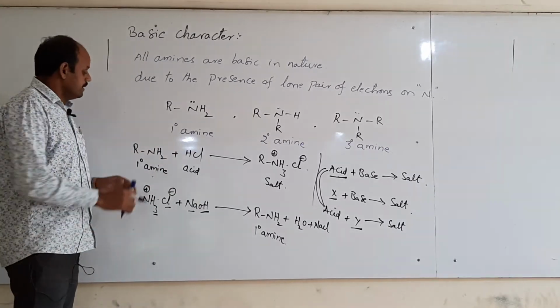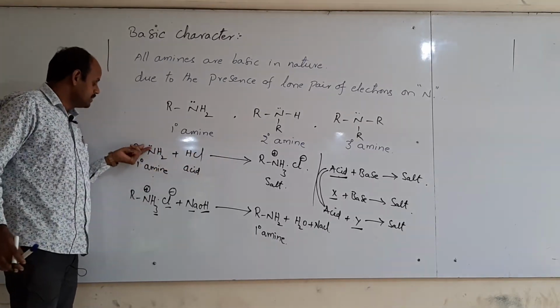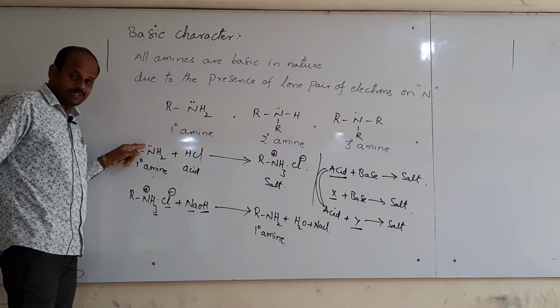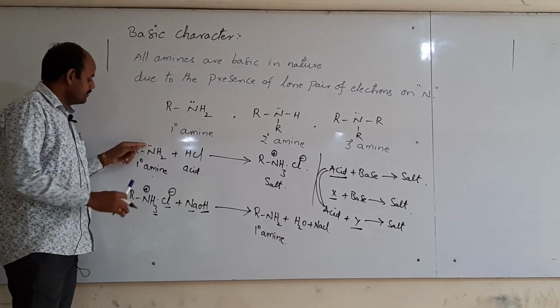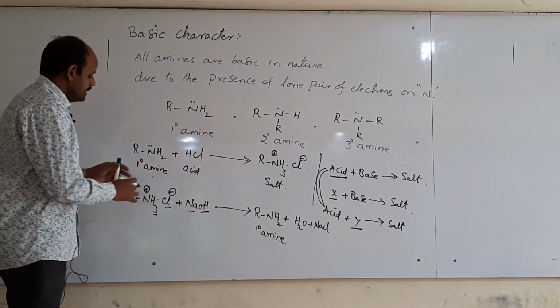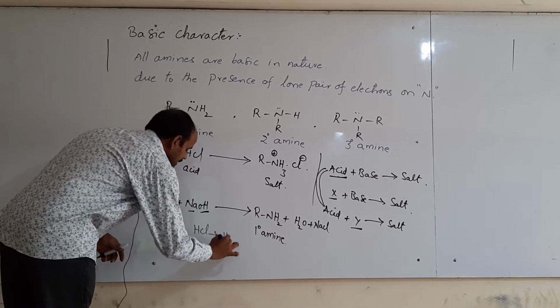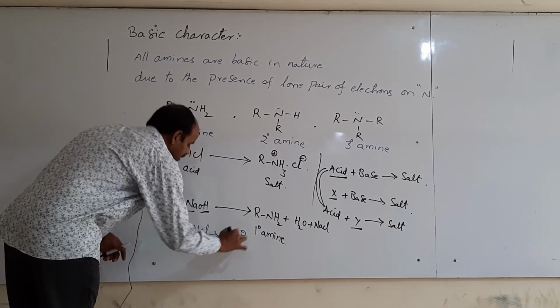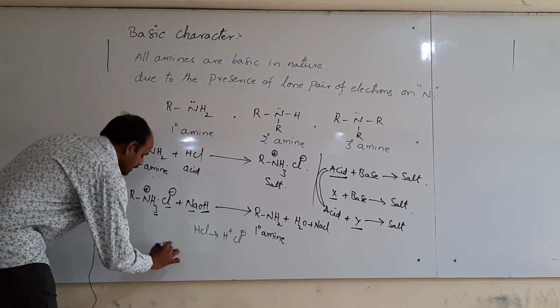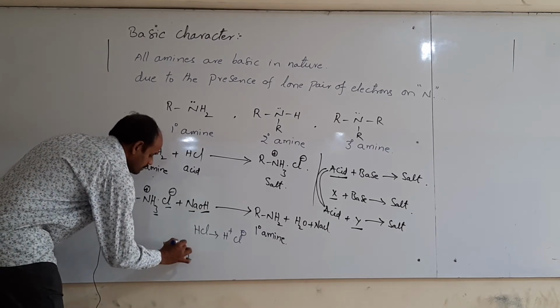Why does it form a salt? Due to the presence of a lone pair of electrons. Here the lone pair of electrons can donate to hydrogen, H+. When HCl is dissociated, then we get H+ and Cl-. And in a primary amine, 2 electrons are present on nitrogen.